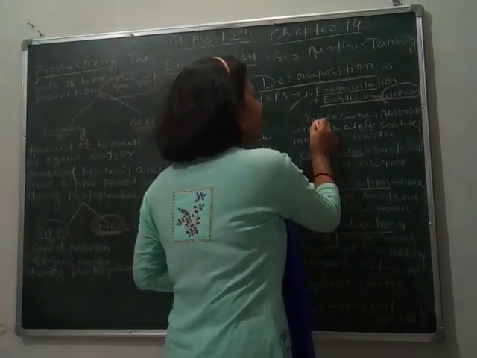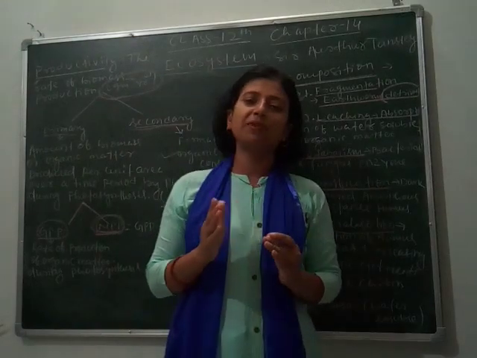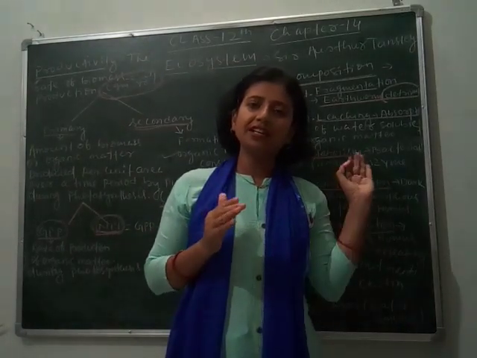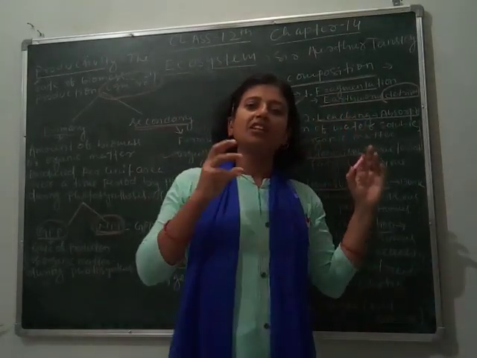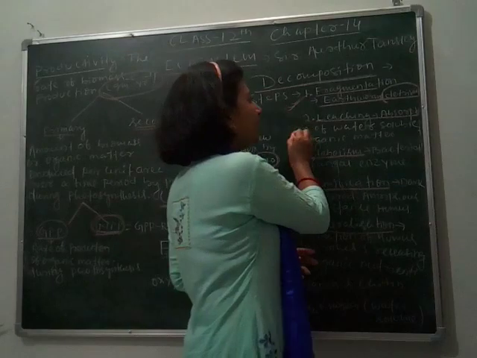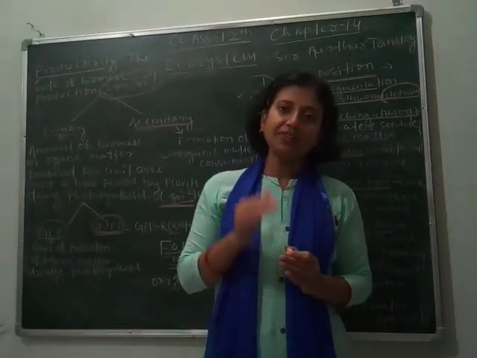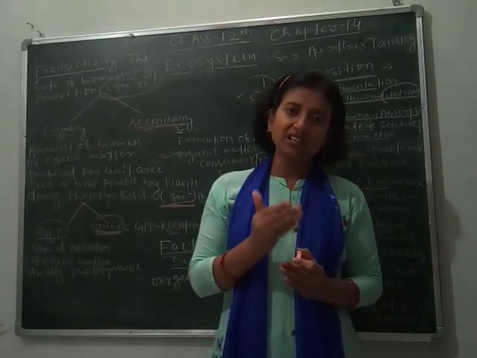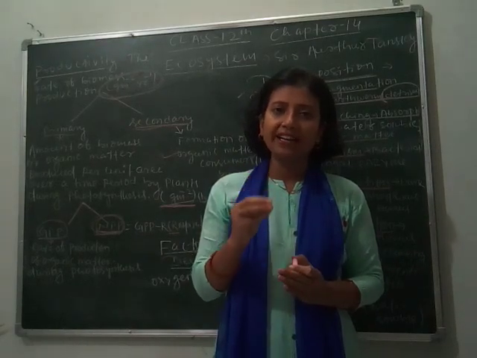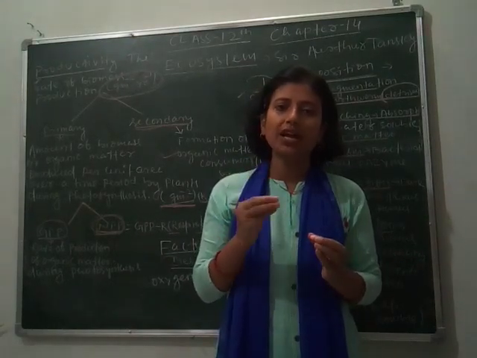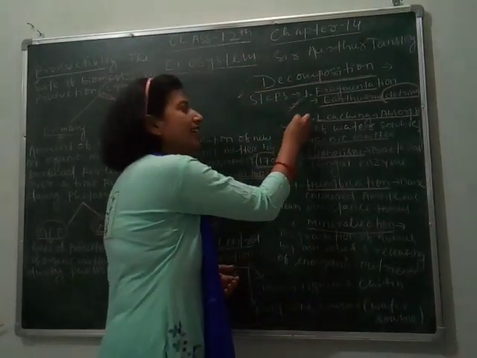So the next step is leaching. In leaching, what happens after the conversion into simpler organic materials by the detritivores, which is the first step, fragmentation? In leaching, the water soluble inorganic nutrients are released after the action of the detritivores. The water soluble inorganic materials are absorbed by the soil and taken up by the green plant. So this is called leaching.